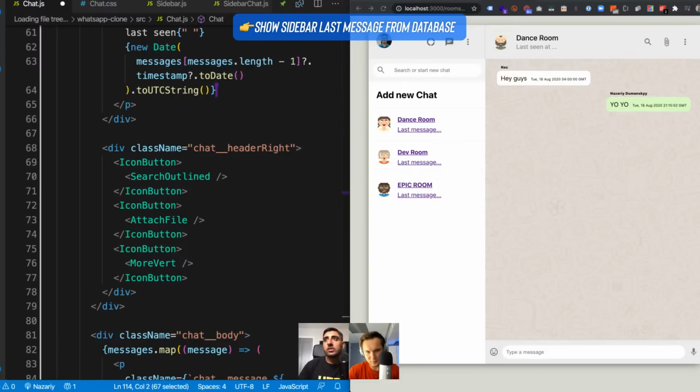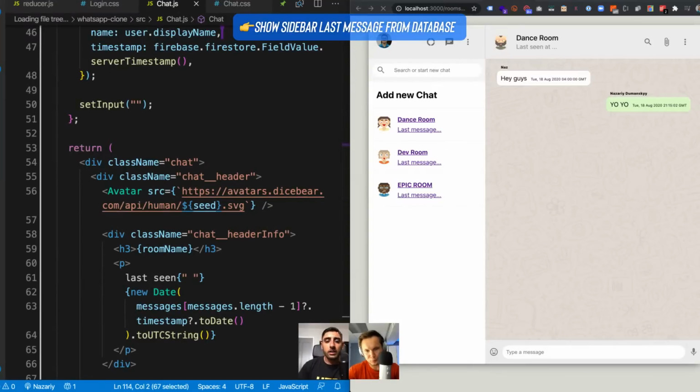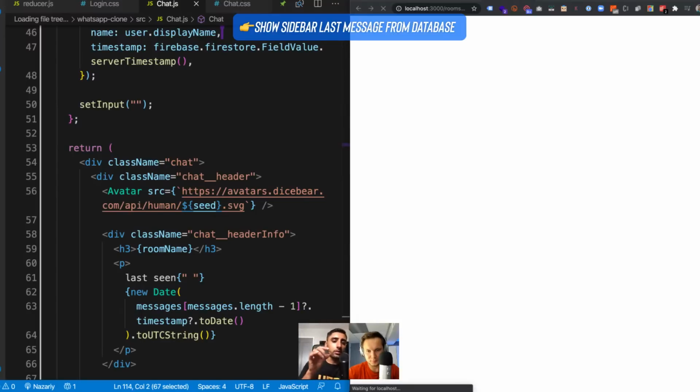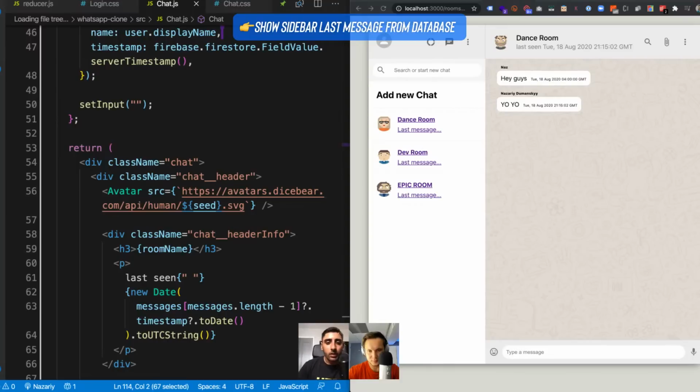And to avoid logging in and stuff like that, I'm going to show you a quick trick, and don't forget to undo this. If you go here and just change it to a string of no instead, like no, Sunny, whatever, and save this, you won't have to log in again. But just don't send a message, otherwise the user is going to be undefined and it's going to cause a bit of a headache.